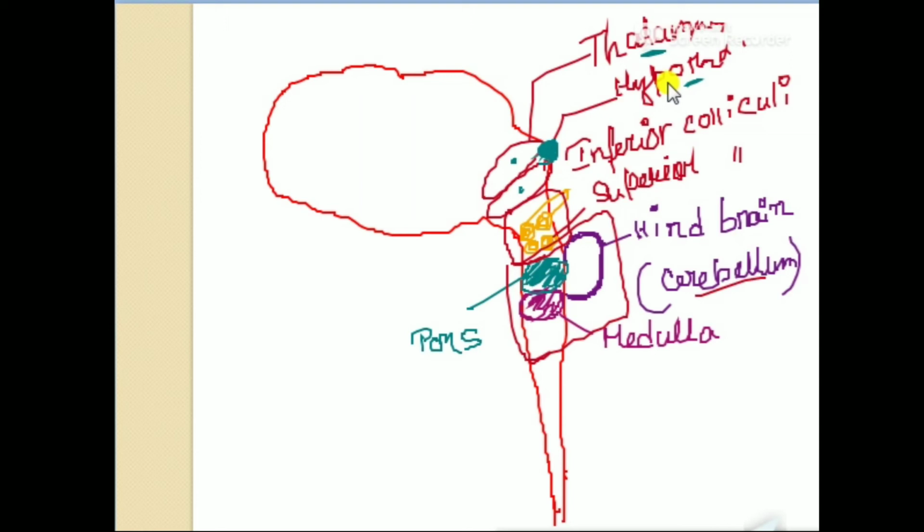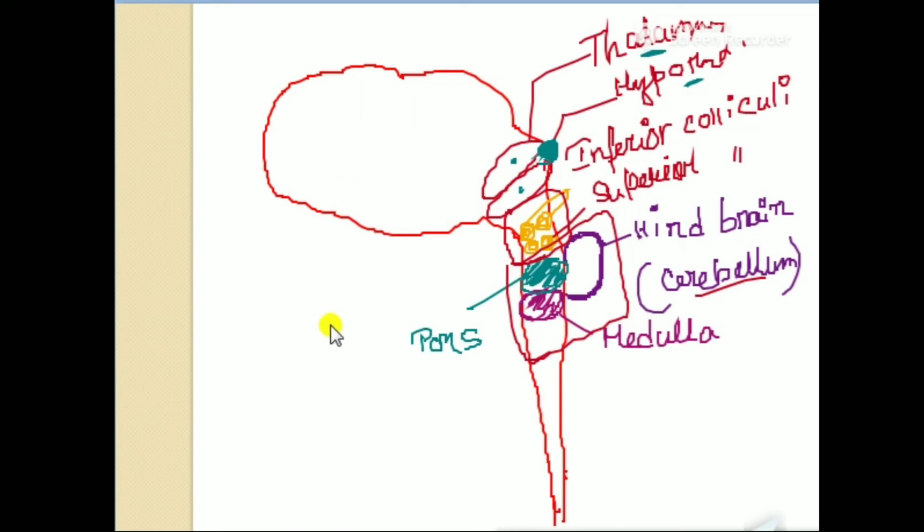Above the thalamus there is a portion which is known as the forebrain portion, or we can say the portion known as cerebrum. The entire portion that we can see from outside is the cerebrum. The entire forebrain is the cerebrum. In this portion, two types of matter are present. One is white matter, another one is grey matter.